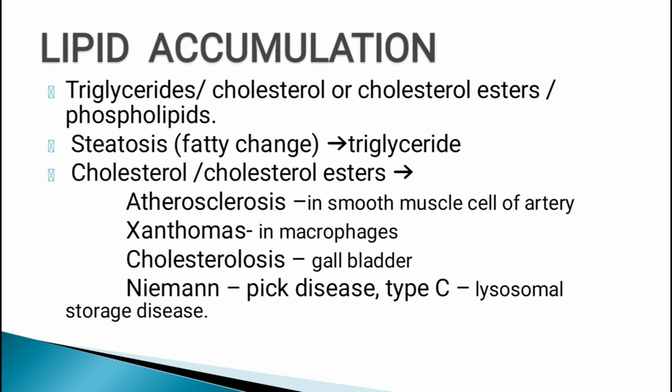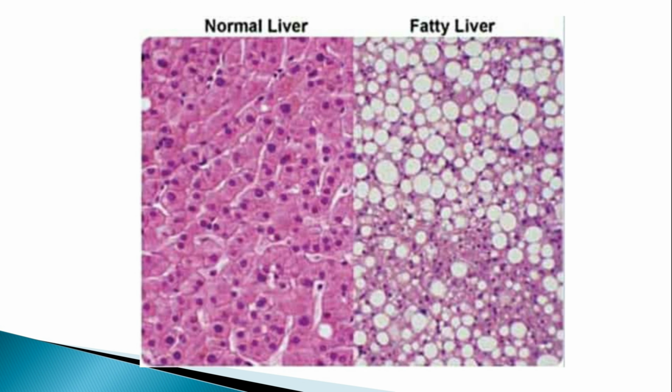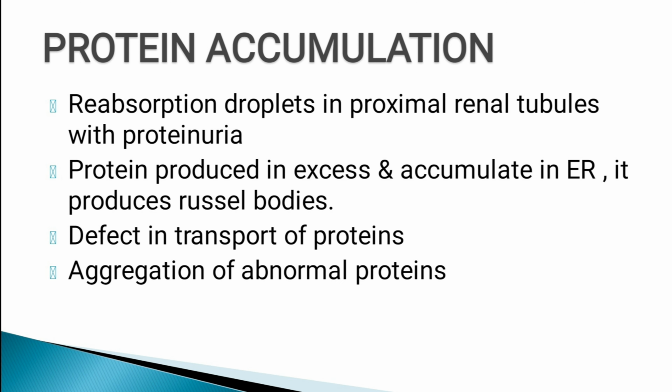Next is the Niemann-Pick disease type C, which is the lysosomal storage disease caused by mutation affecting an enzyme involved in the cholesterol trafficking, packaging and transporting. Therefore, the cholesterol gets accumulated within the cell. This picture depicts the difference between normal liver and the fatty liver histologically. In fatty liver, we can see excess of lipid vacuoles. Next, let's see about the intracellular accumulation of protein.